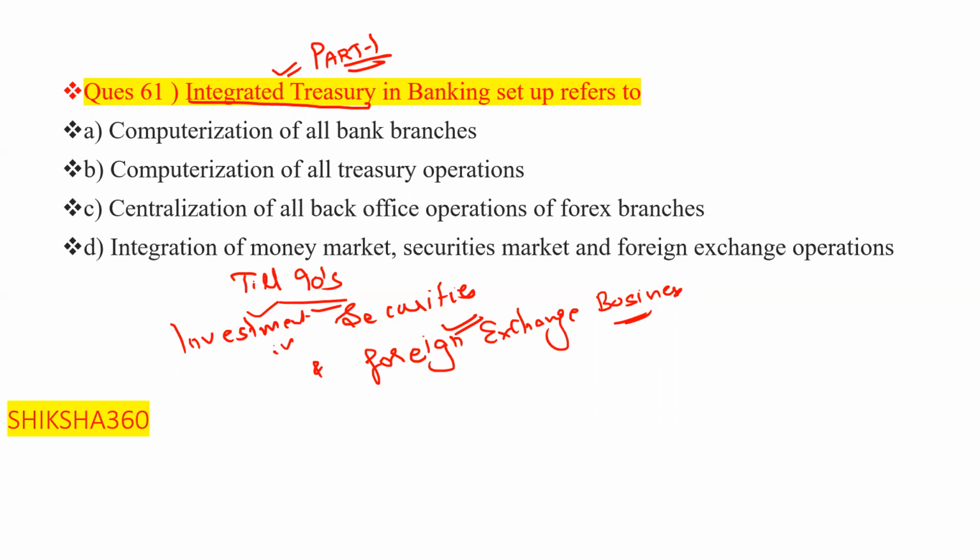So the correct answer is this: earlier they were considered to be different, that is investment in securities and foreign exchange. But under the integrated treasury, these two functions later became part of it. The answer is integration of the money market, securities market, and foreign exchange operations, which is considered to be the integrated treasury.